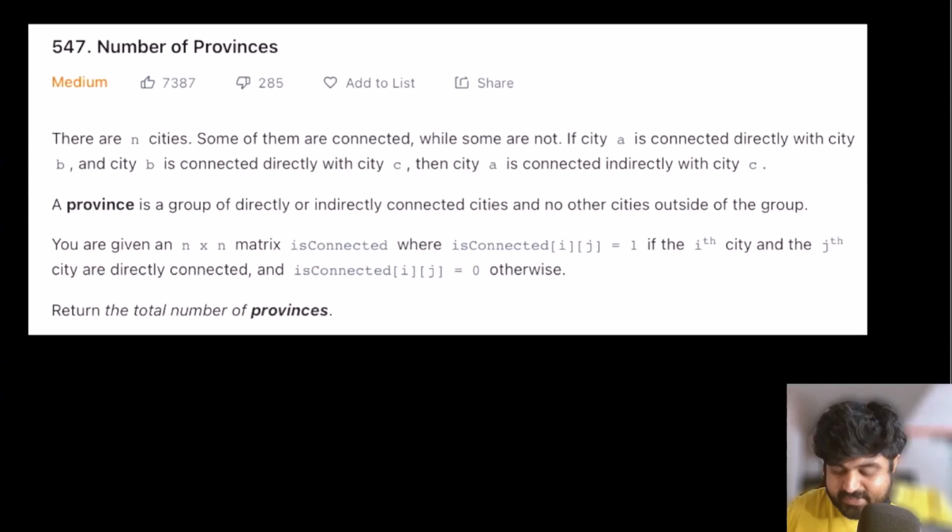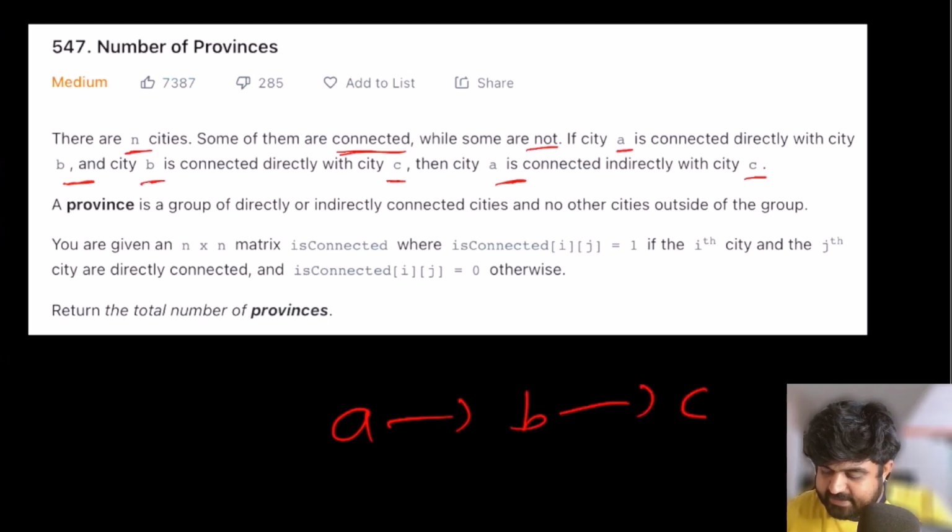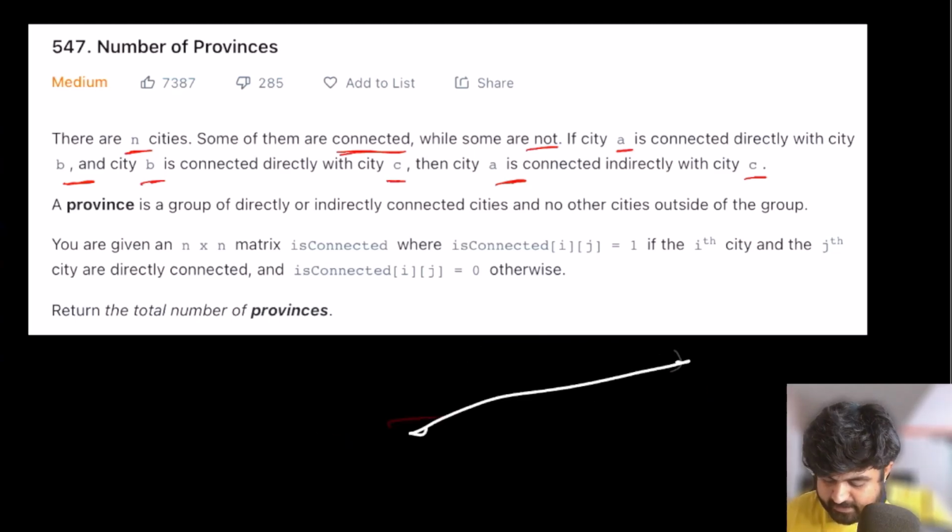The problem statement defines that we are given n cities, and we are told that some of these cities are connected and some are not. Now if city A is connected with city B, and city B is directly connected with city C, then city A is indirectly connected with city C. So A is connected with B is connected with C. Suppose this is the relationship, then we can define that A is also connected with C. This is what the statement is referring to.